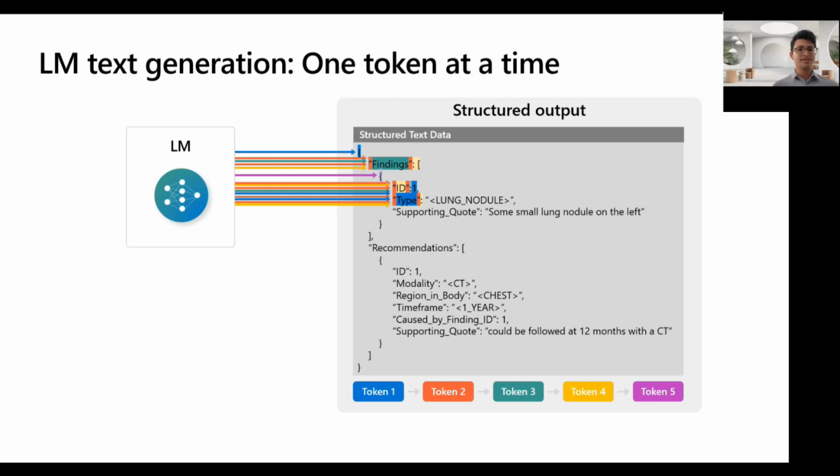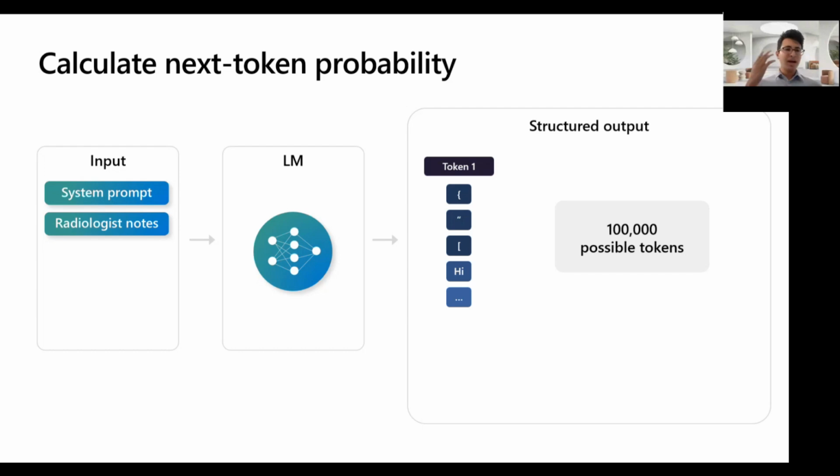The first thing to understand is, of course, that language models generate text not all at once, but one token at a time. And a token is just a collection of characters, anywhere between 1 and sometimes as many as 20 characters, but it's almost like the alphabet that language models reason over. LLMs think in tokens, not text, so you can see these colored highlights here representing the token space of the output. And when generation happens, it's not generating just a giant blob at once, you're getting one token at a time. And the way this works is around this fundamental property of next token probability calculation.